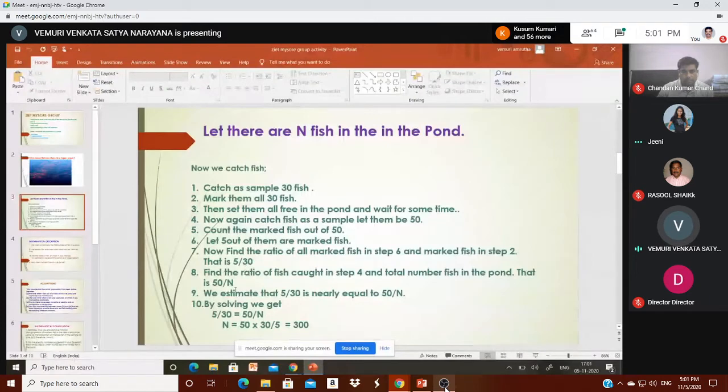These are in proportion, so 5 by 30 is nearly equal to 50 by N. This relationship is developed by estimating. Then the equation is formed, and from there we have found the number of fish is 300. Now this is the situation and this is the solution also. Now how is it applicable to mathematical modeling?